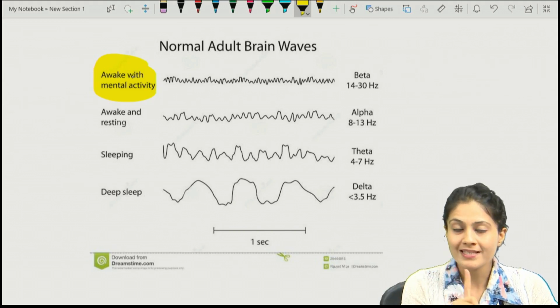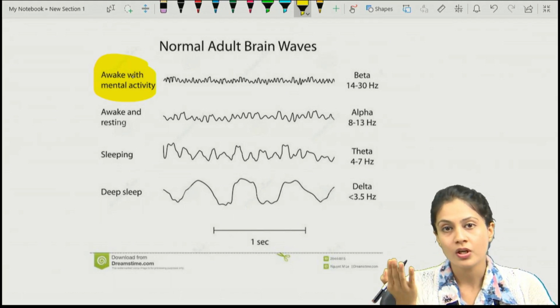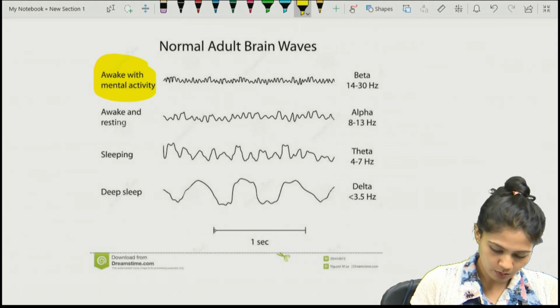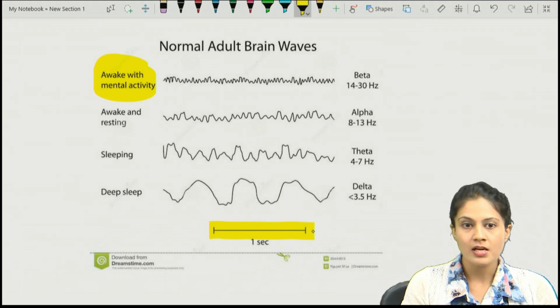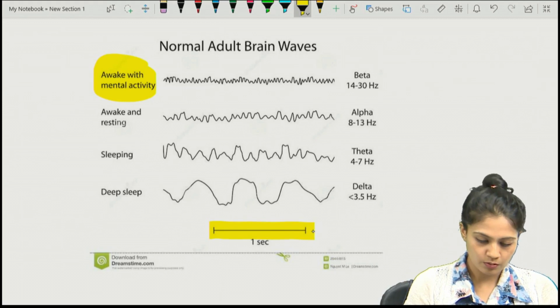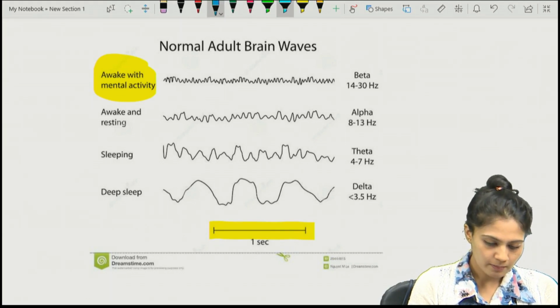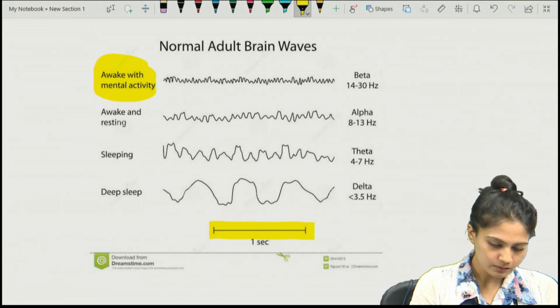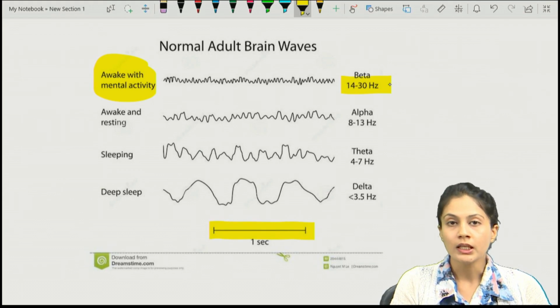Remember, in 1 second of duration, how many waves are actually forming, that much hertz we write. Over here they gave the 1 second duration, and as per how many waves are forming, we get to know the activity of the brain. So in a mentally active brain, beta waves are formed, which have a frequency of 14 to 30 hertz.